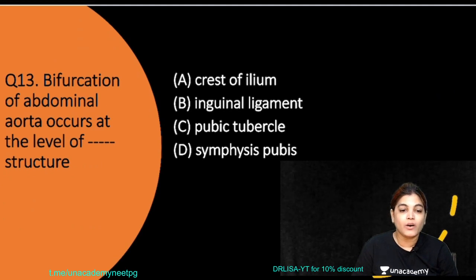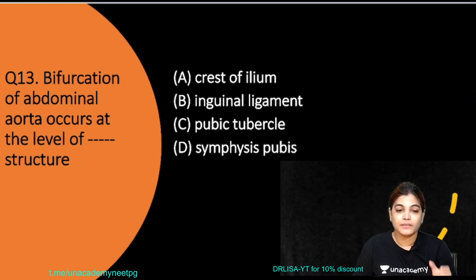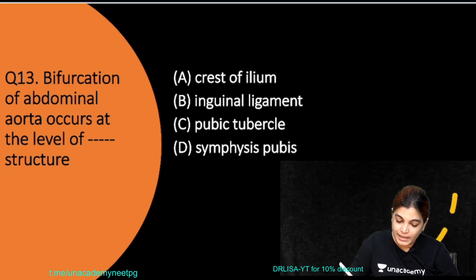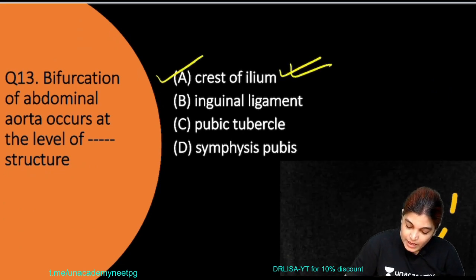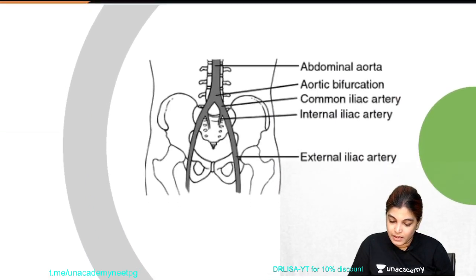Bifurcation of abdominal aorta occurs at which level? This is a direct MCQ and you have to tell about the bifurcation of the aorta. The options are inguinal ligament, pubic symphysis, pubic tubercle. The correct answer is the one corresponding to the crest of ilium. So let's see the answer for it.